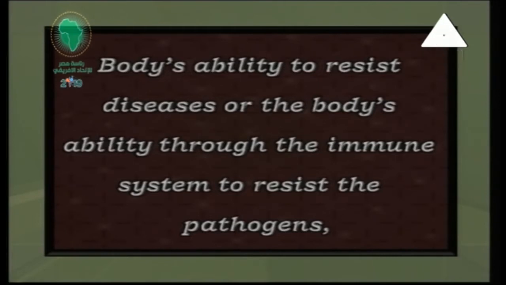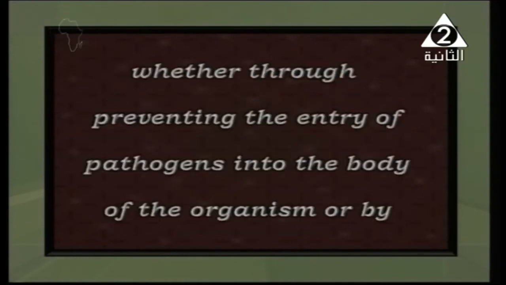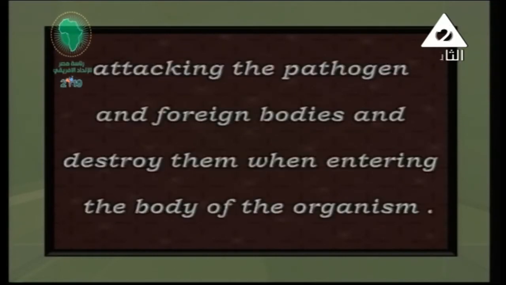It resists the pathogens, as we said, biological or non-biological pathogens, and also prevents the entry of the pathogens into the body of the organism. So the main purpose of the immune system is to defend the body and to prevent these pathogens from entering and penetrating the living organism's body, attacking the pathogens and foreign bodies and destroying them when they enter the body of the organism.